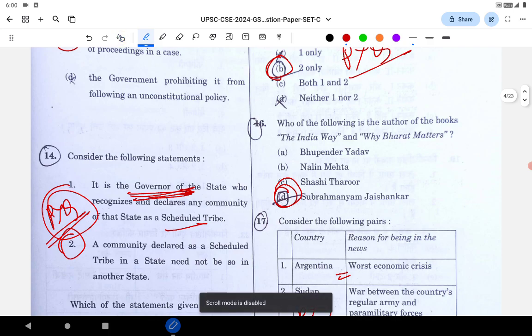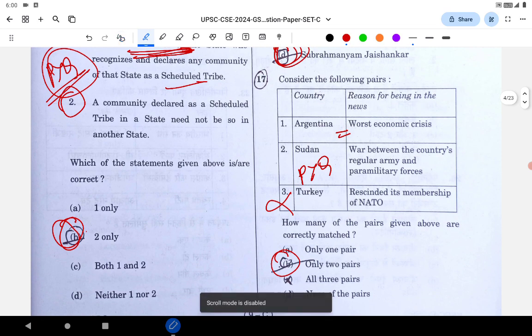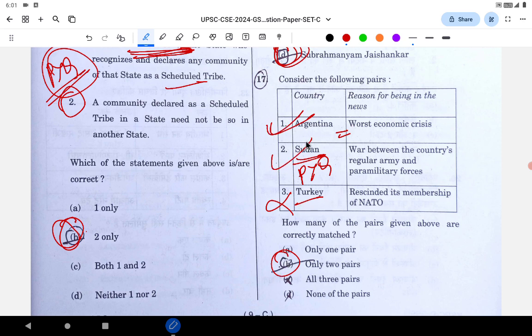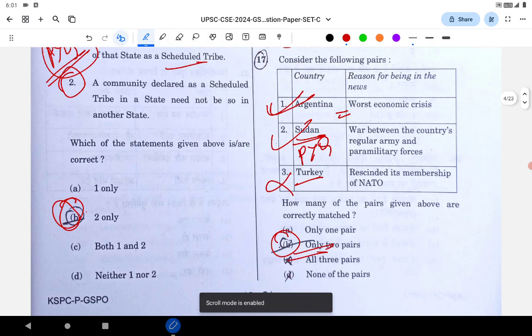Next is regarding the two books, The India Way and Why Bharat Matters. Yes, Jaishankar. It's kind of a current affairs or contemporary issue. Let's go to the next. Argentina, worst economic crisis, correct. Sudan, again a PYQ, that is military coup. Turkey rescinded from NATO membership, wrong. So option A, 1 and 2 are correct, two statements. It's a correct kind of current and contemporary one, and one is a PYQ. Sudan is again a PYQ.